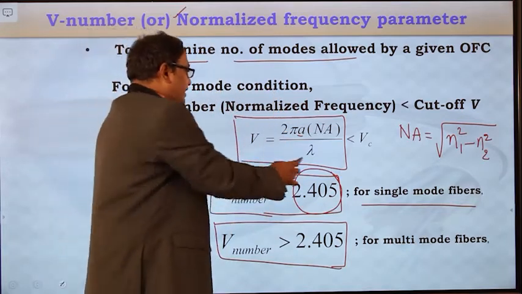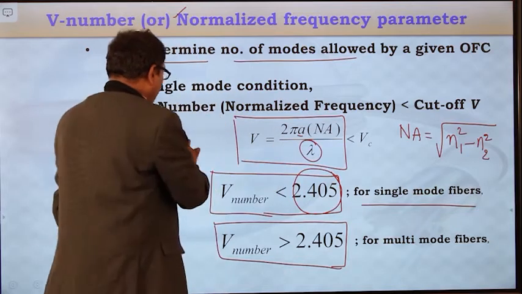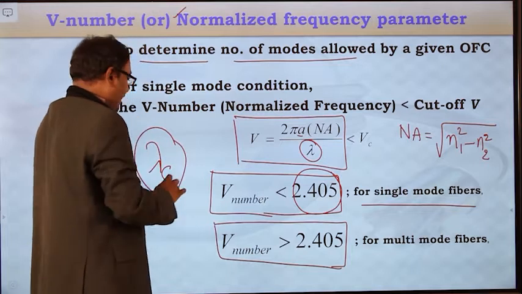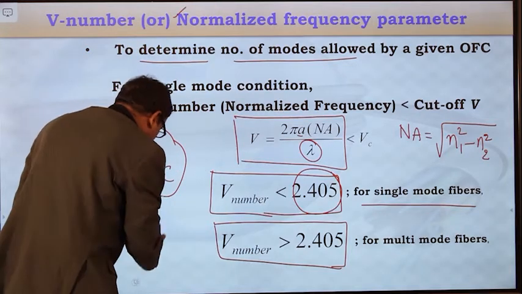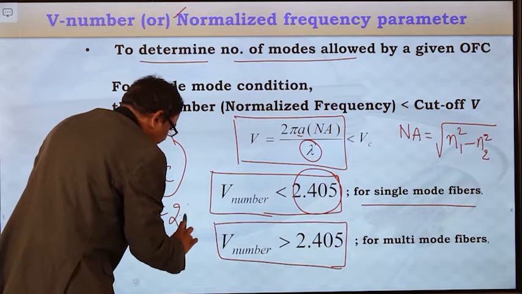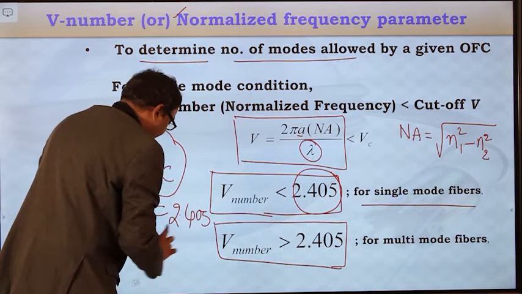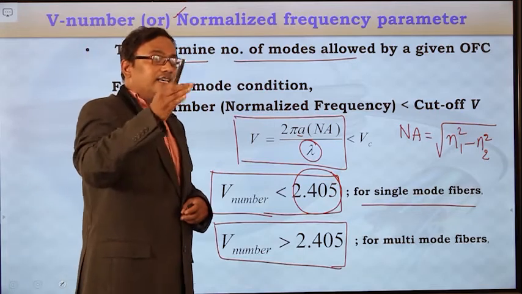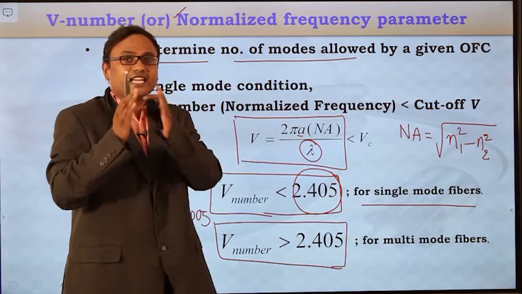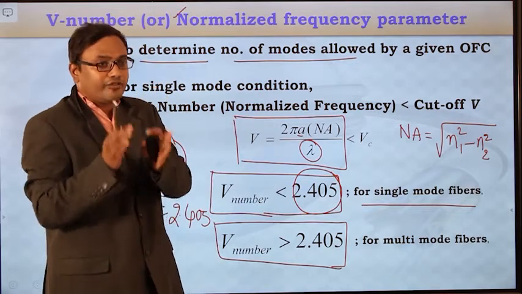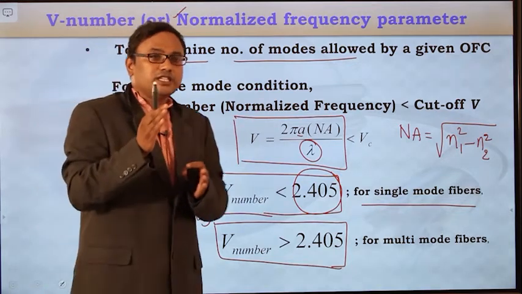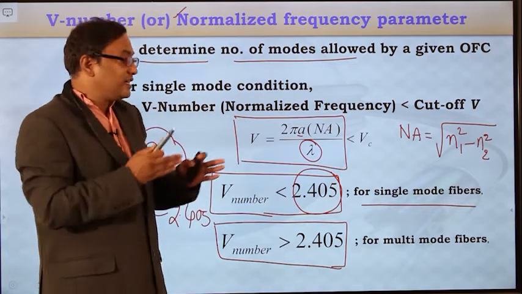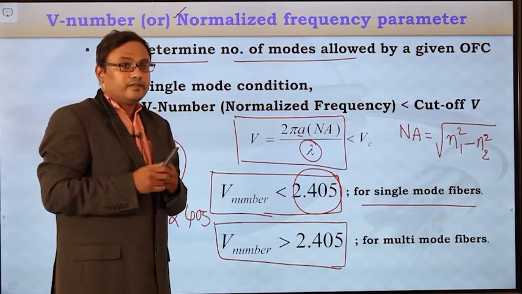If this operating wavelength is the cutoff wavelength, at this cutoff wavelength V number value is exactly equal to 2.405. So we can define the cutoff wavelength as the wavelength at which V number value is exactly equal to 2.405. If V number value is equal to 2.405, then the fiber will behave as a single mode fiber.